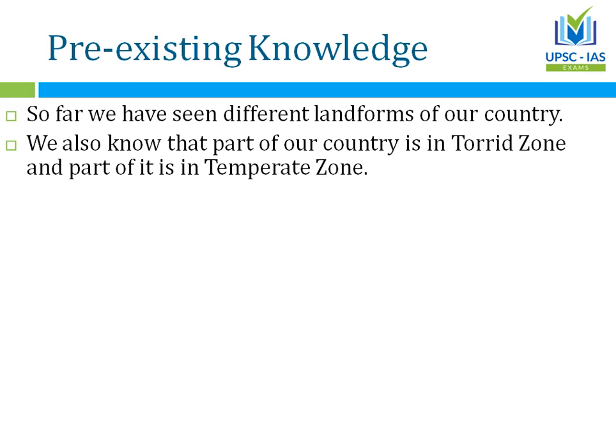So out of the four basic pillars of your general studies, I would say the most basic one, the root, is geography. Based on geography you have history, economics and polity.